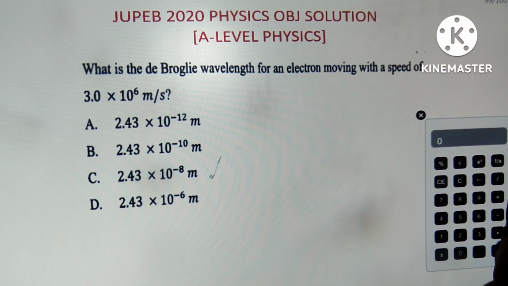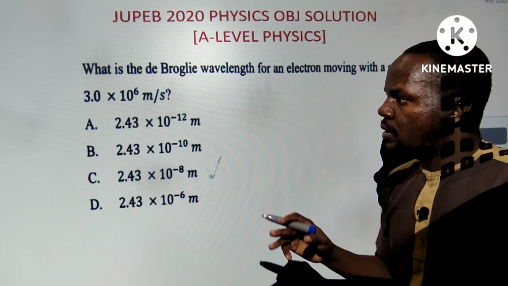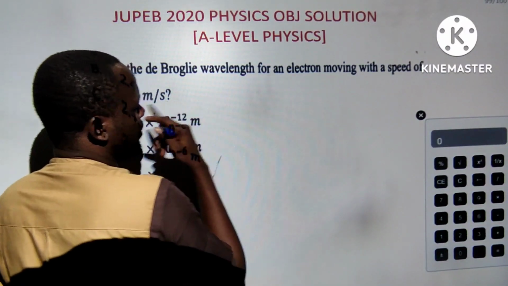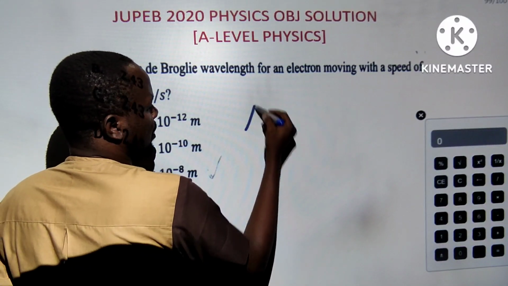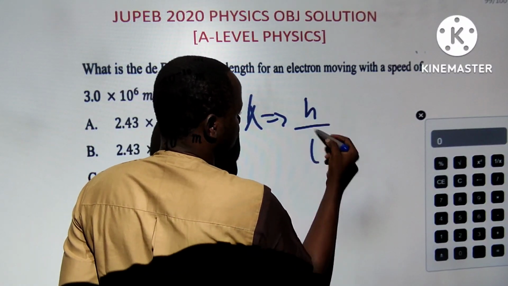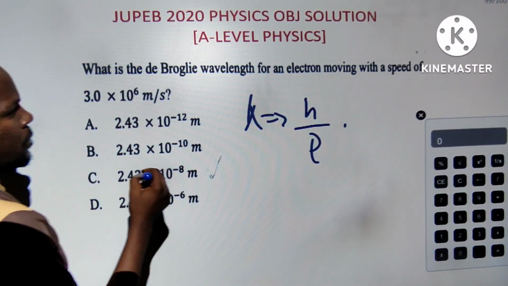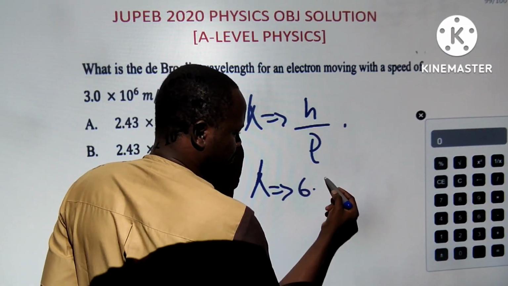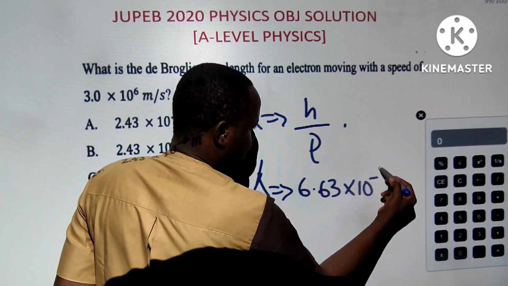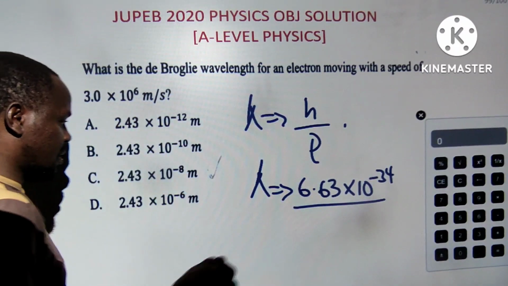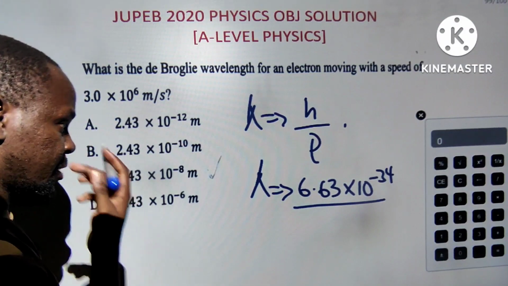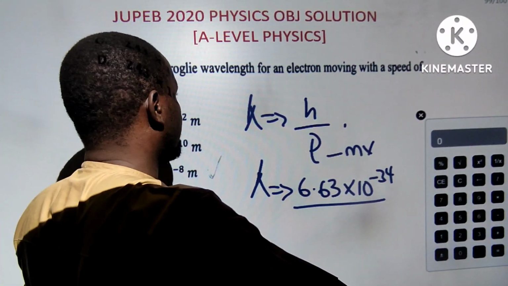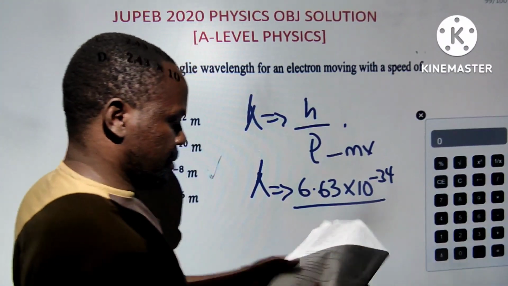Now this one says, what is the de Broglie wavelength for an electron moving with a speed of 3 times 10 to the power 6? So now for an electron moving like that, de Broglie's formula is from early classes. Lambda equals h by momentum. Momentum is mv. The de Broglie wavelength is what I need. Planck constant, they gave me 6.63 times 10 to the power minus 34. Please, guys, you can attempt all those ones with those formulas. I'm very sure you're going to get the answer. Momentum is mv, so I need the mass of the electron. It will be given, and the speed was given. The mass of electron is 9.1.